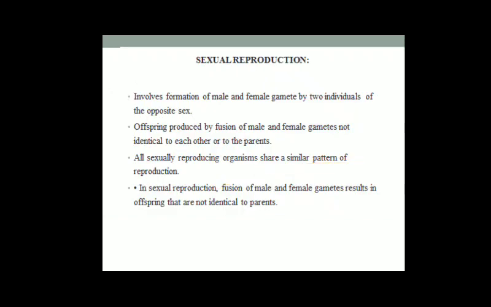Next, we have sexual reproduction. It involves the formation of male and female gametes by two individuals of opposite sex. Offspring are produced by the fusion of both male and female gametes. That's why the offspring are not identical to their parents, and that's why we cannot observe clones here.